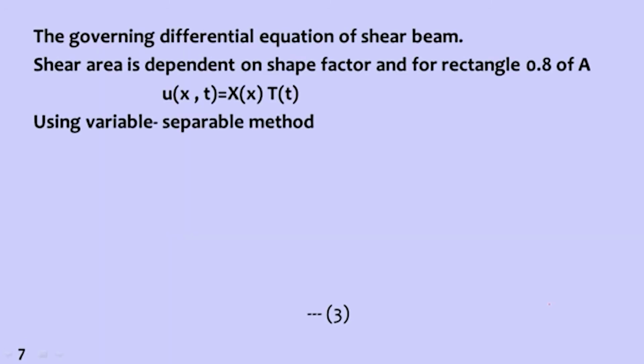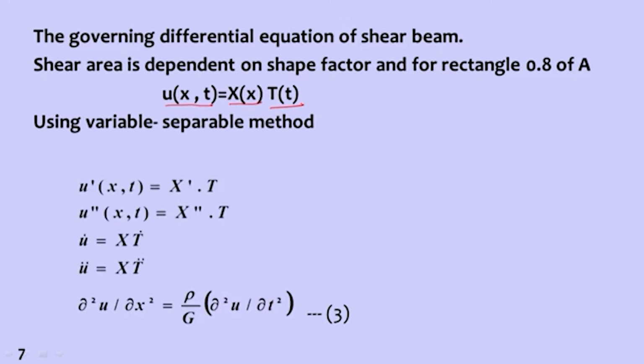So now we need a solution. How do we get the solution of this? The governing differential equation of the shear beam is known. The shear area depends on the shape factor, and for a rectangle 0.8 of A is the shape factor. Now we use u, which is a displacement function, as a function of x and t. We need to use the variable separable method of solving differential equations to find the solution of this governing differential equation.